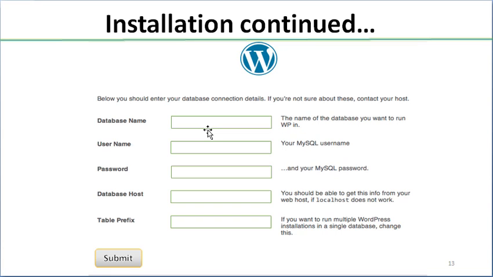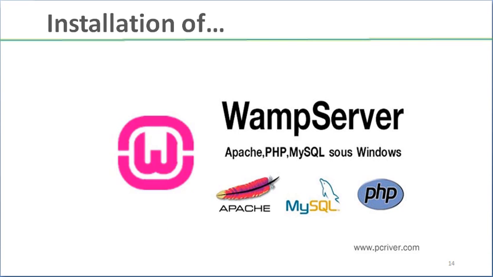So before continuing this installation process, firstly we require a database. So how shall we create a database? We have another software to install for that. We have to download WampServer.